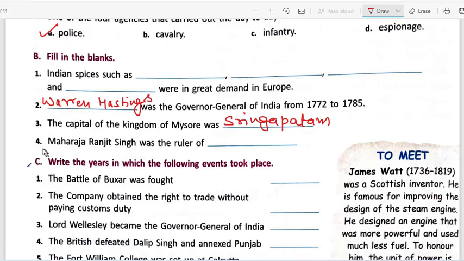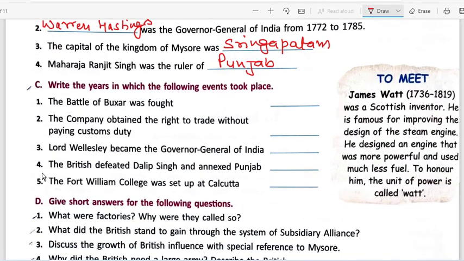Question number 4 says Maharaja Ranjit Singh was the ruler of Punjab. This is a simple, straightforward question. Okay, now moving on to section C, there are a few events given to you and you have to locate the years of these events from the book. Since these are given at the back of the chapter, they are very important from the exam point of view. Okay, the first one says the Battle of Buxar was fought in 1764.